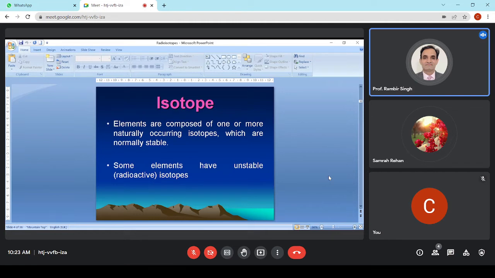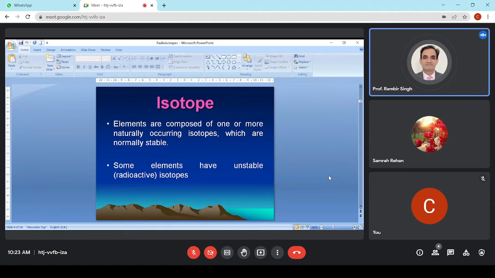You must have heard about a concept called natural abundance. Have you heard the word natural abundance? Now we have three isotopes of carbon: carbon 12, carbon 13, and carbon 14. Which one has the highest natural abundance? Sir, carbon 12. Very good. Why? Sir, because it is the most stable one.